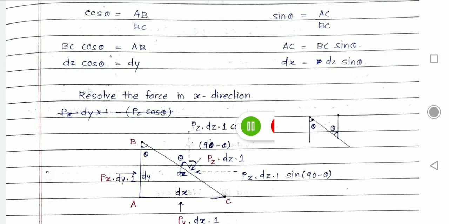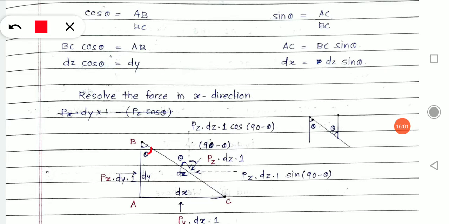Similarly, I did it for sin theta. Sin theta will be AC divided by BC, opposite divided by hypotenuse. Simplify it and you will get dx is equal to dz sin theta.